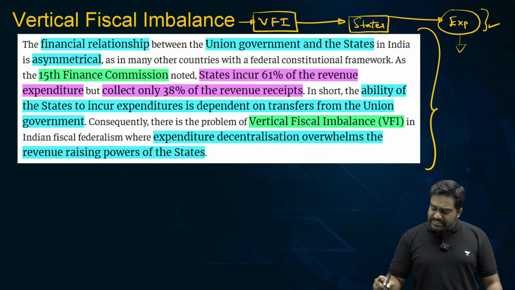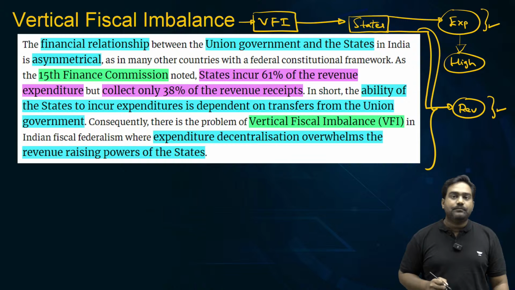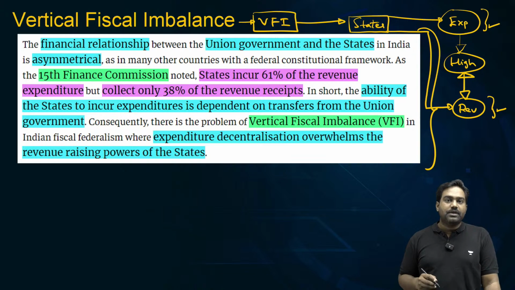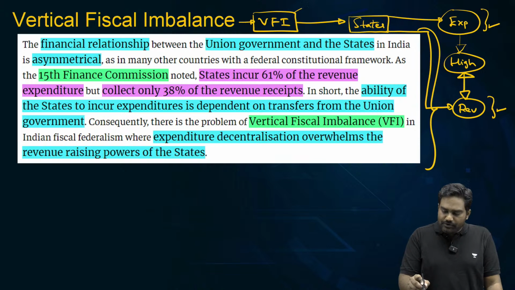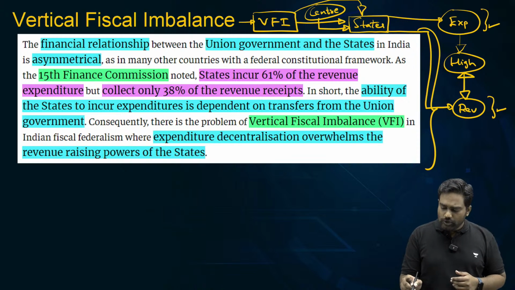So, states incur a significant expenditure, but their ability to raise revenue on their own is very limited. So, where is this mismatch being met from? This mismatch is met from the vertical devolution that comes from the center. So, it means that the states are dependent heavily on the center in order to finance their expenditure.